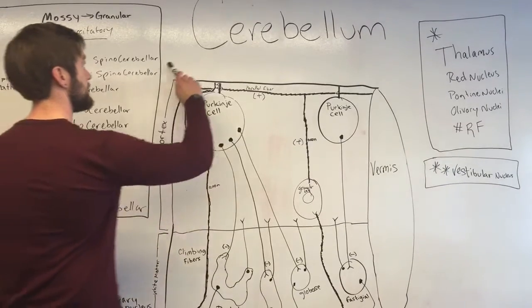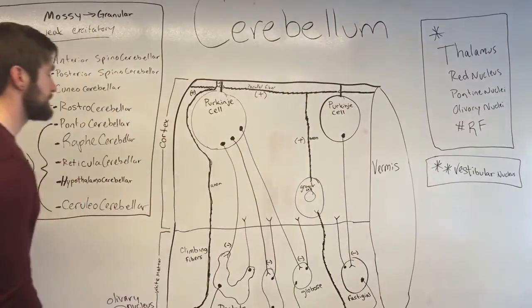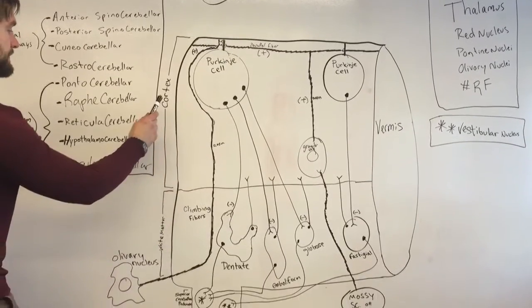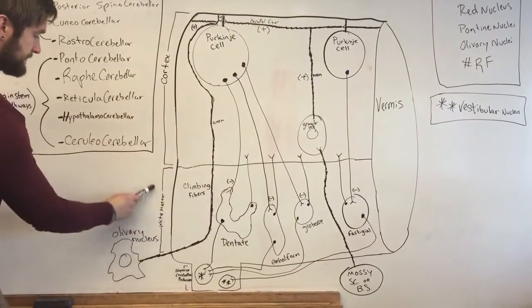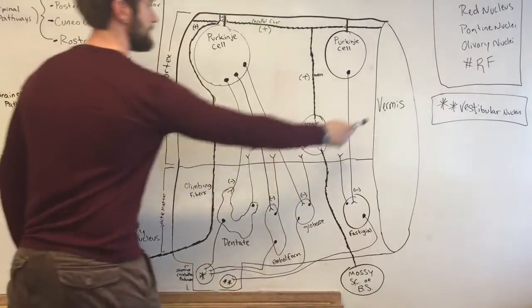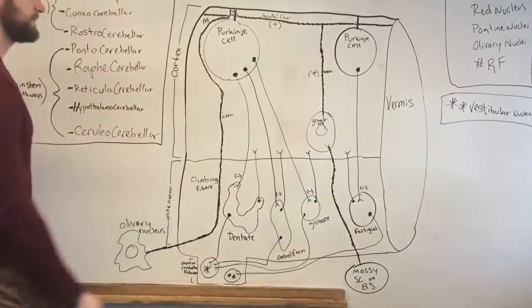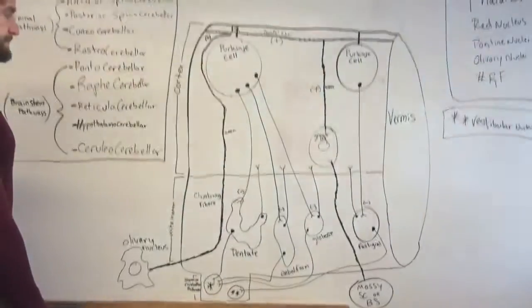All right, so we're talking about the cerebellum today. Just to orient you, we have the gray matter, the cortex, and the white matter. And then you can see the vermis to the right. So we move there to the lateral side.